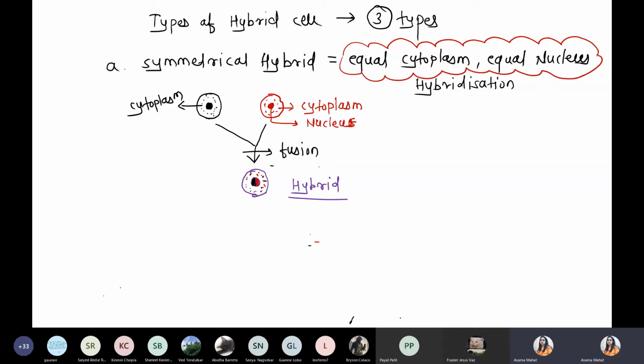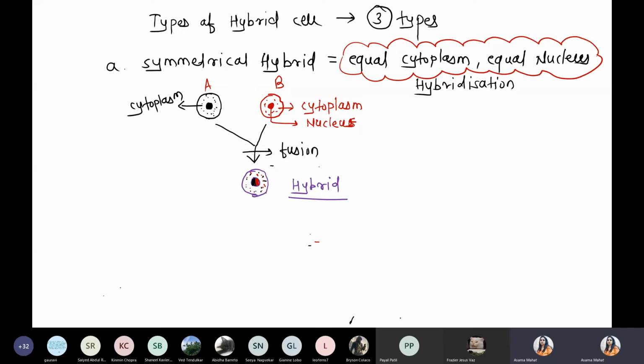It will not be that cell A, for example, these are the A cell and these are the B cell, A having some part and more part of the B. No. Whenever we are talking about this symmetrical hybrid, it means equal proportion of the cytoplasmic content as well as the nucleus content. Whatever portion A cell contributes, the same portion B cell also contributes. And whatever hybrid cell gets formed, such type of hybrid is called symmetrical, equal cytoplasmic material, equal nucleus material coming from cell A as well as cell B. Such type of hybrid is called the symmetrical hybrid.